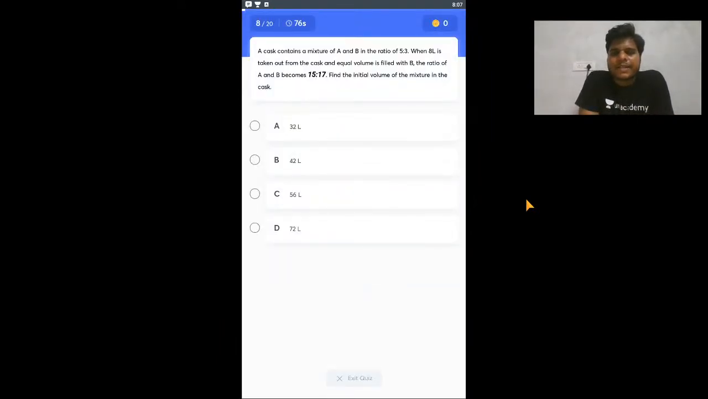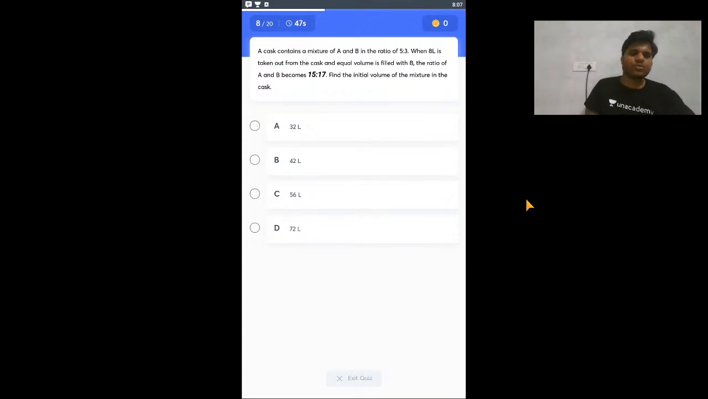So again, this is based on that formula. A cask contains a mixture of A and B. When 8 liters are taken out from the cask and filled with B, the ratio of A to B becomes something. Okay, so it is a simple question. You just have to apply that formula, and you will be able to get the answer. There will not be any problem. So that will be 30, 50.